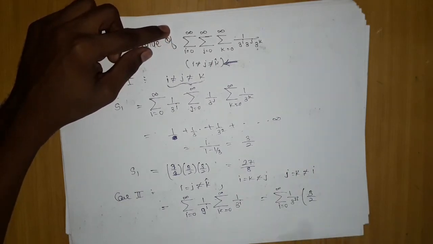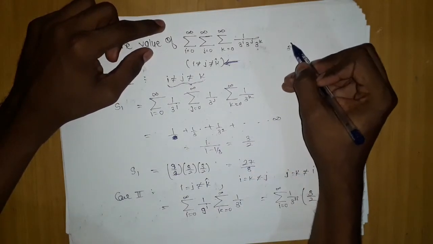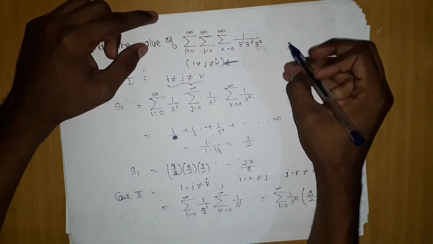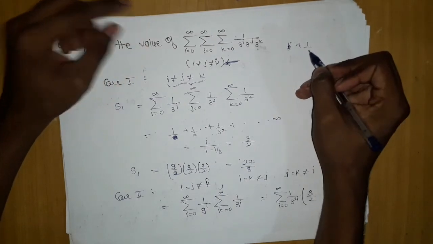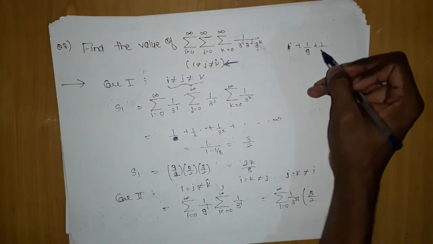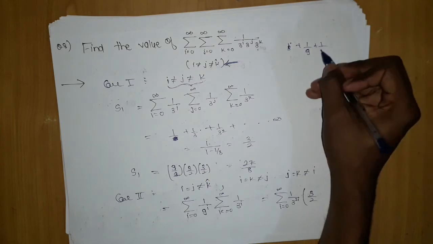Now one thing I want to tell you. If you open this series, just think: if I take 3 square, that is 9, the first term will be 1, the second will be 9, the third 9 square, 81, and so on.